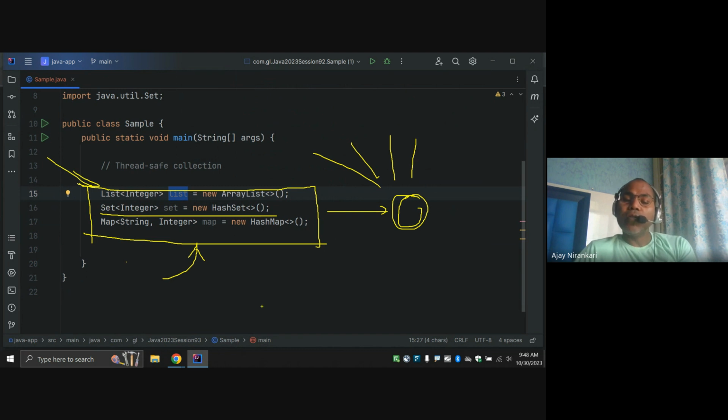So for that, Java designers said, if you really want thread safe collections, don't worry, I'll give a different implementation, because these are interfaces. One interface can be implemented by the ArrayList class, similarly by another class, and another class, right? So this List interface, similarly the Set interface and Map interface, can be implemented by many other classes.